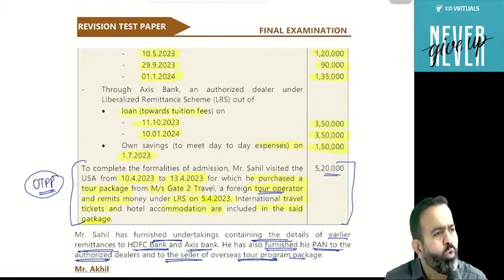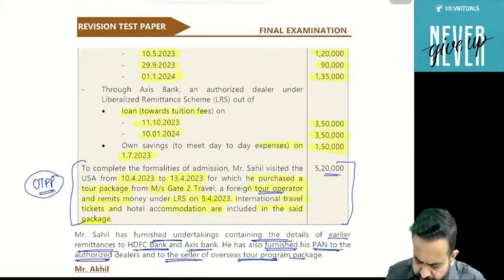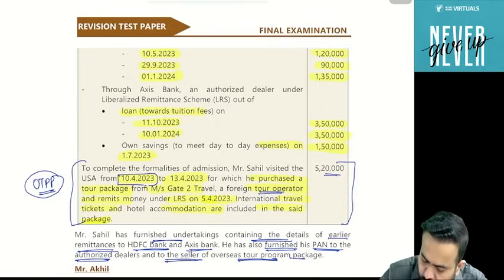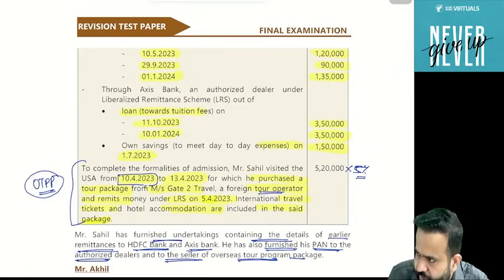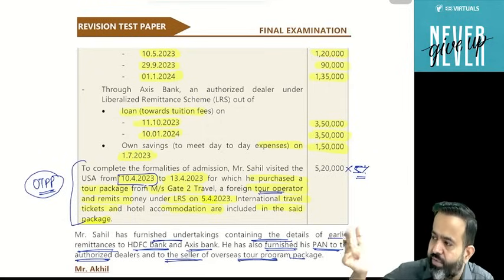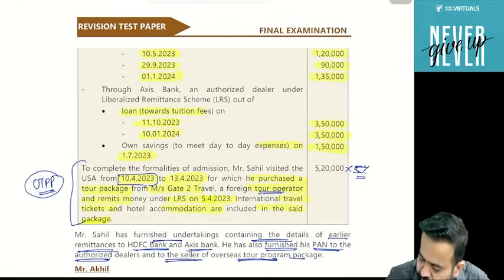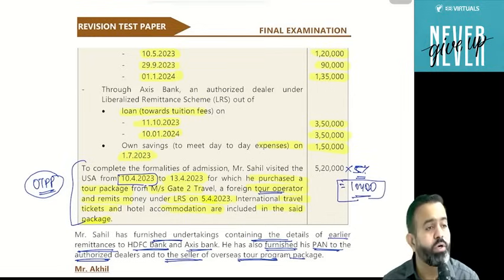On the OTPP, guys, we can understand first. On the 10th April, he booked one OTPP of 5,20,000. Then TCS is applicable at the rate of 5%. Earlier that rate was a flat 5%. Now also the flat rate is 5%. But if your package is more than 7 lakh, then the TCS rate is 20%. So on 5%, what is the TCS amount? 26,000 TCS applicable on 5,20,000 of the OTPP.